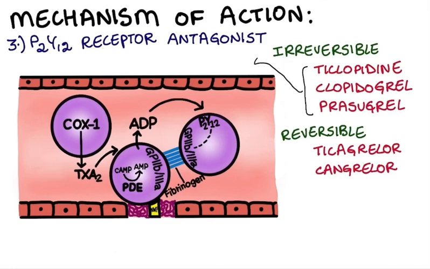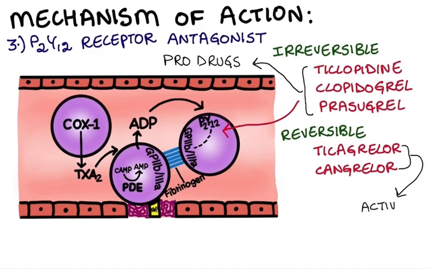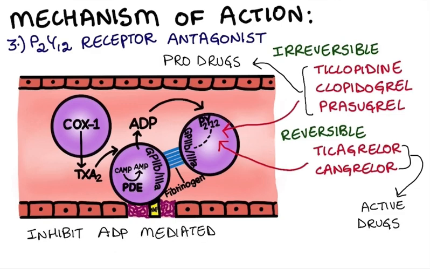Ticlopidine, clopidogrel, and prasugrel are prodrugs and they irreversibly block the purinergic P2Y12 receptors present on the surface of the platelets. On the other hand, ticagrelor and cangrelor are active drugs and they reversibly block the P2Y12 receptors. Thus, they inhibit ADP-mediated platelet aggregation.